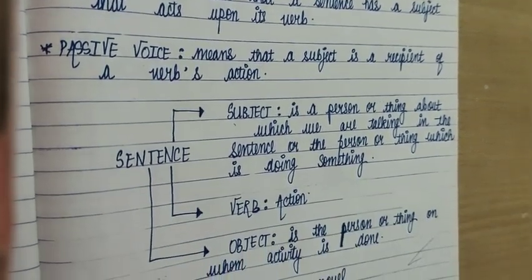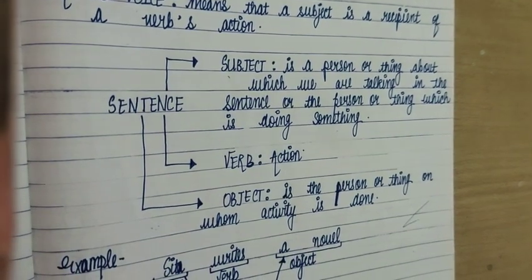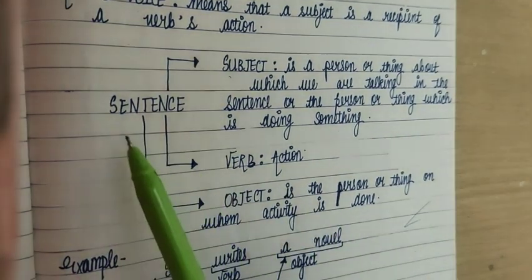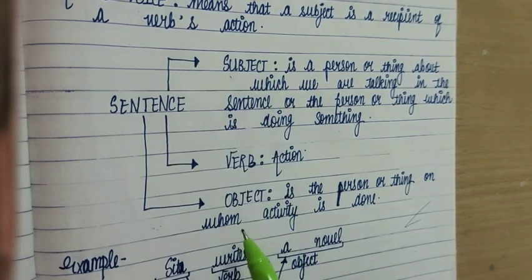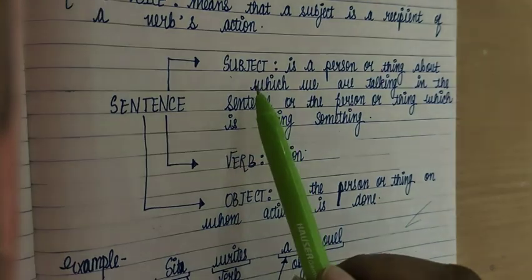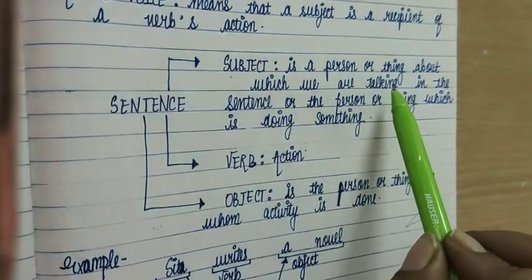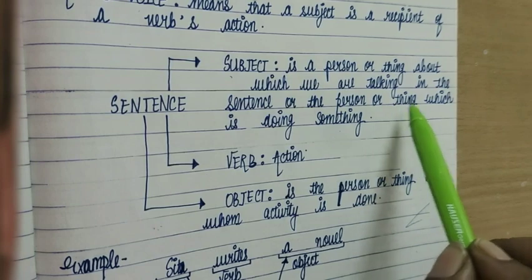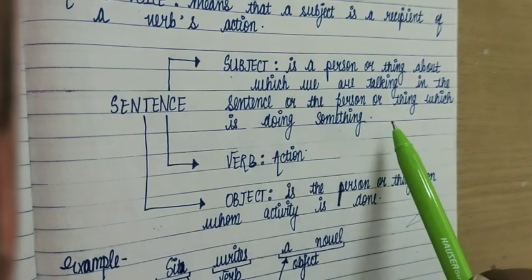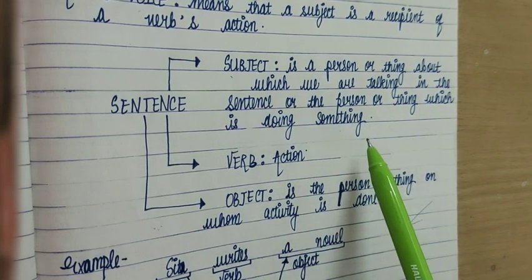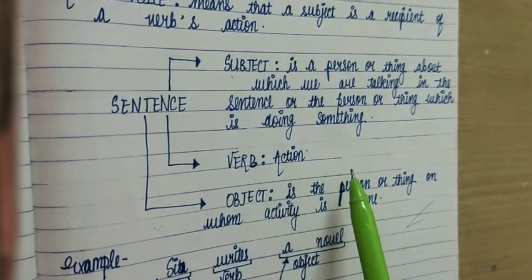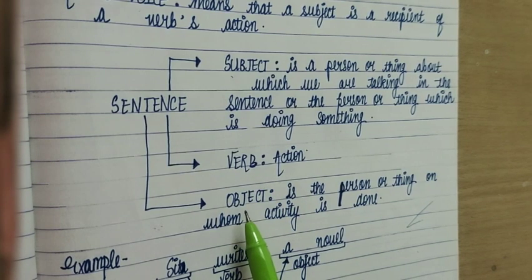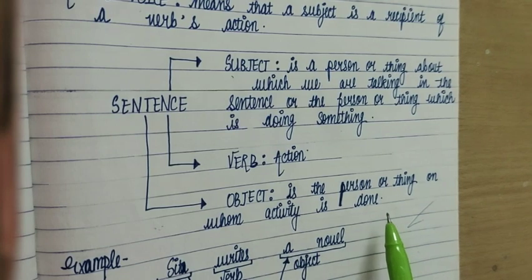In this active to passive voice, first of all we should know the parts of the sentence. What is a sentence? A sentence has three parts: subject, verb and object. What is a subject? Subject is a person or thing about which we are talking in the sentence, or the person or thing which is doing something. What is a verb? Action words. Doing words are called verb. What is an object? Object is the person or thing on whom activity is done.